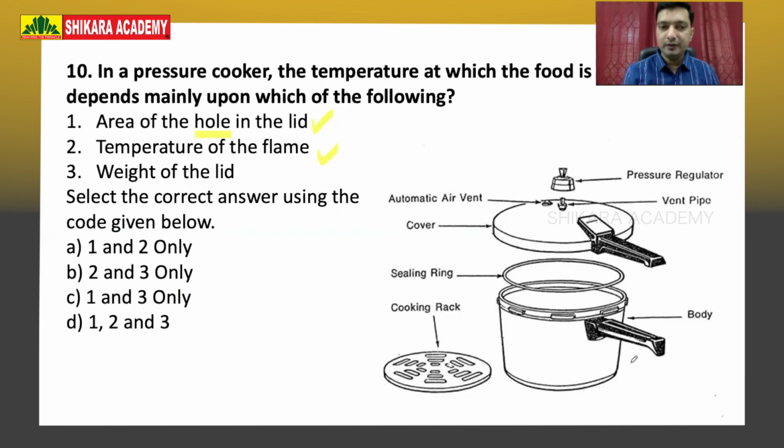Okay, so in the real life scenario where we have other means of holding it, if you consider that only 1 and 2 are correct, then option A is the right answer. But if you consider even the weight of the lid, because if nothing else is holding it then the weight of the lid only matters, then option D is the right answer. Yes, we do see some of these discrepancies or confusions being created in UPSC questions, but I think we have to go with the best guess and wait for the actual key, what they say. To my knowledge, 1 and 2 are probably right, considering how pressure cookers are designed.